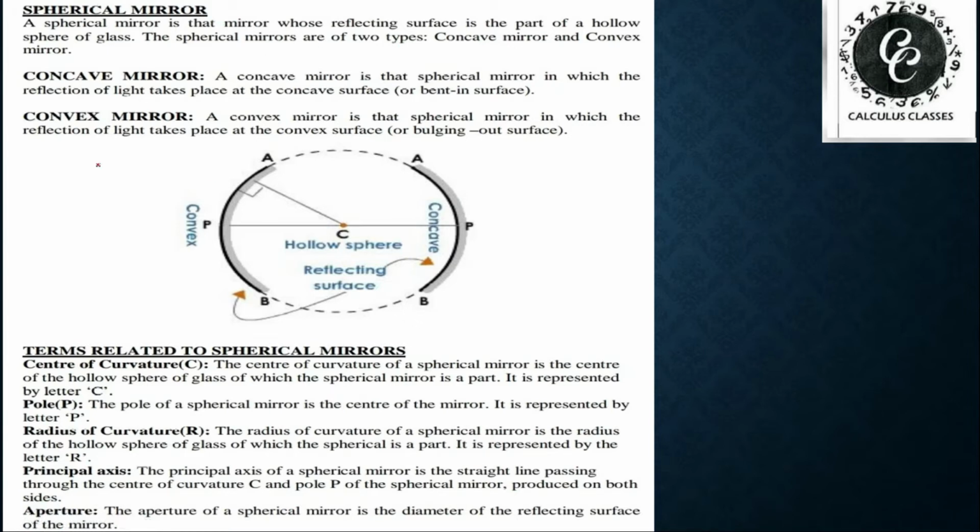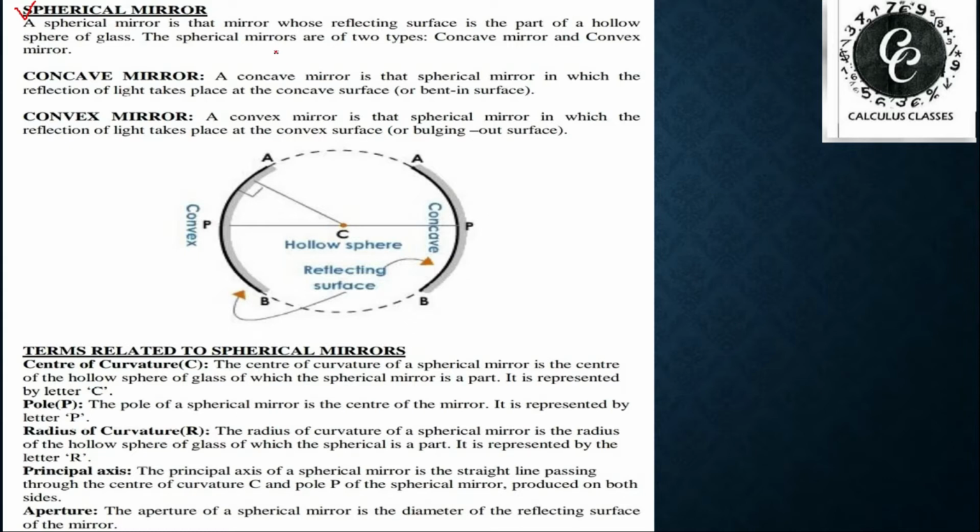Now we learn about the spherical mirror. Spherical, as the name itself says, means part of a sphere. If we take any part of a hollow sphere of glass and polish it either from outside or from inside, we get a mirror. This type of mirror is known as a spherical mirror, because it is a part of a hollow glass sphere.